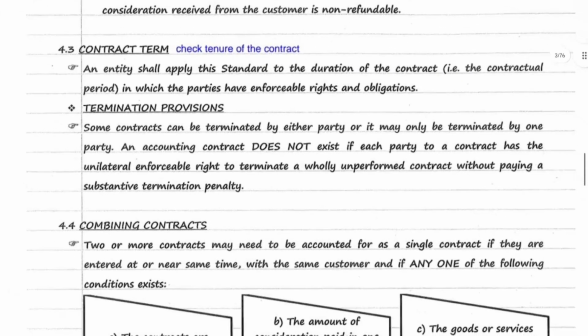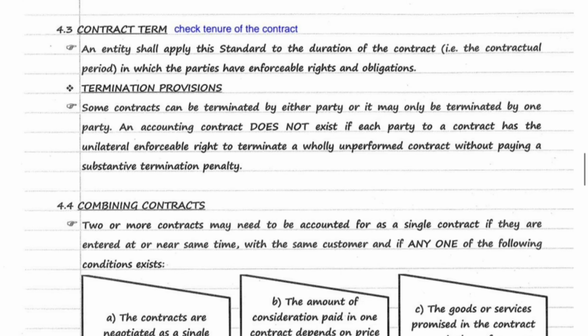Next, contract term. Contract term means contract tenure or contract period. An entity shall apply this standard to the duration of the contract, that is, contractual period in which the parties have enforceable rights and obligations. Termination provisions. There will be some contracts which can be terminated by either parties, or it may only be terminated by one party. In such a case, an accounting contract does not exist if each party to a contract has a unilateral enforceable rights to terminate a wholly unperformed contract without paying a substantive termination penalty.